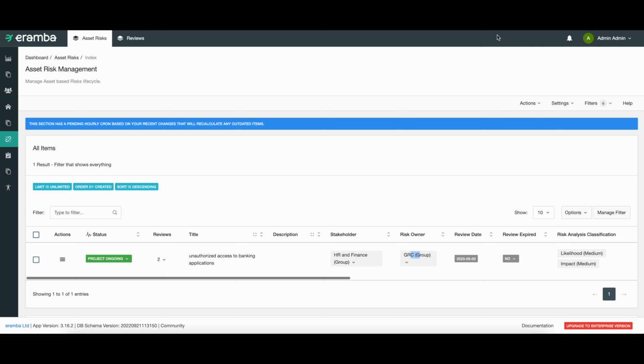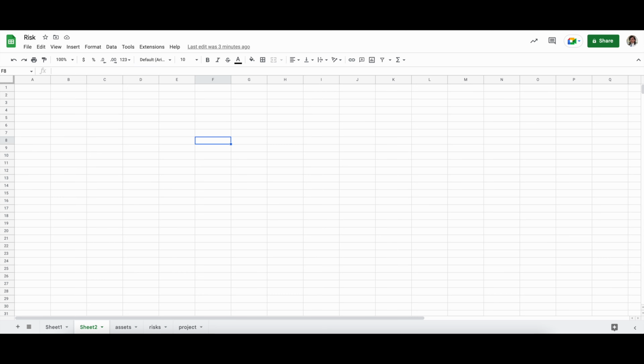Now, how do we define these groups? Well, we use an access matrix for that. In rows, we define who will have to access the tool. We don't have to define every single team in the company. We just need to write down the names of the teams that we know need to access eramba. And who needs to access eramba?